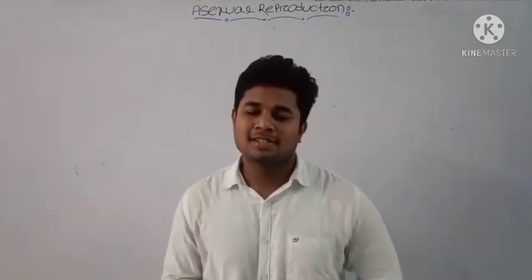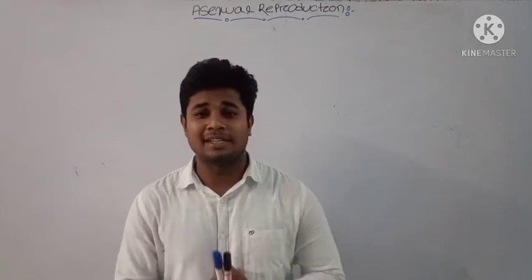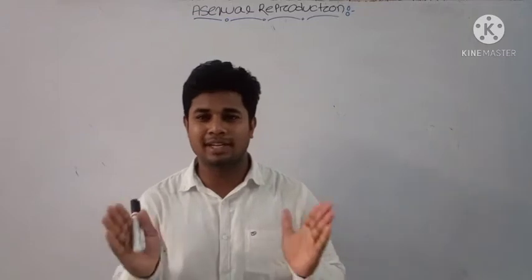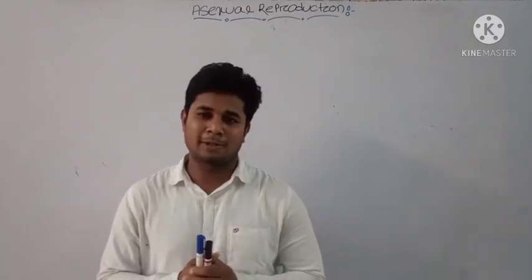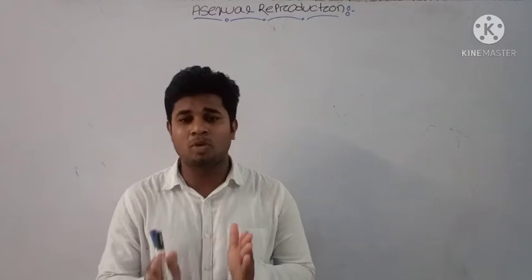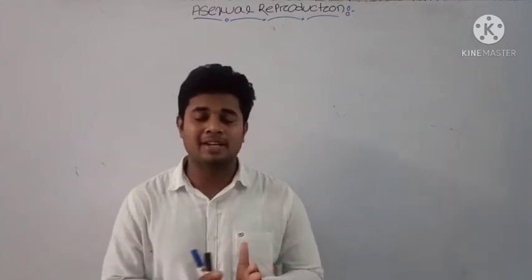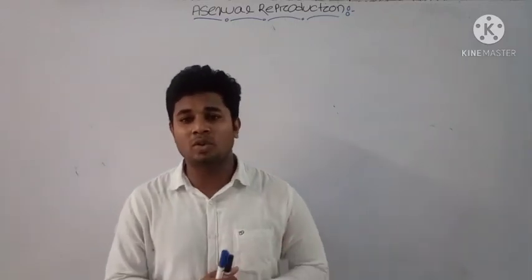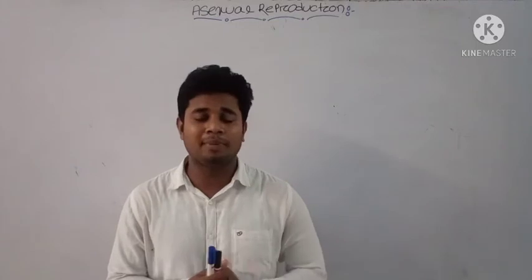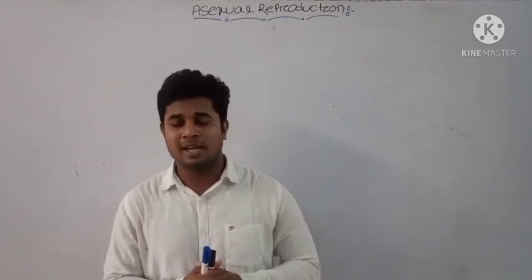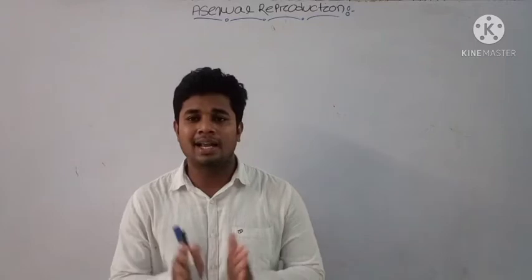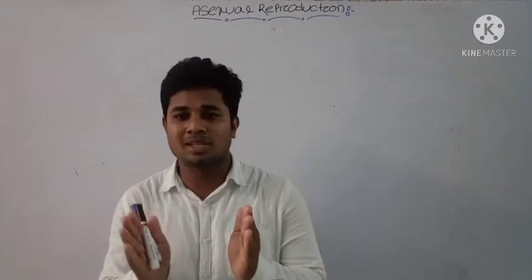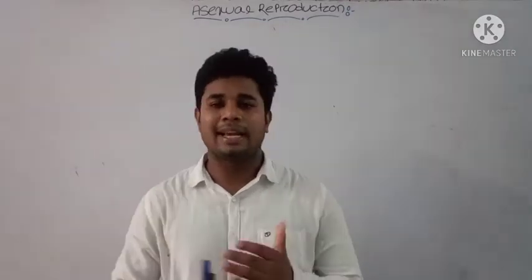Good morning, students. Welcome back to another video lecture from your chapter, reproduction in organisms. Already we have discussed the basic difference between sexual and asexual reproduction. Recently we have been discussing asexual reproduction and its various types. We have discussed the fission process, and recently we completed the process of sporulation. Today we are going to discuss another important process of asexual reproduction, the budding process, and how this process occurs.